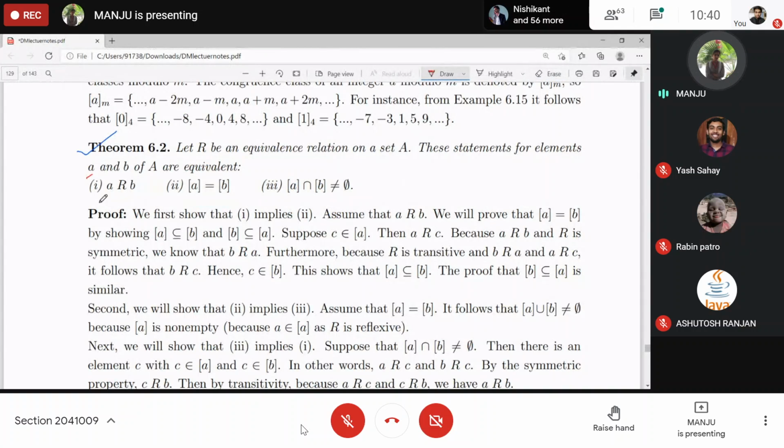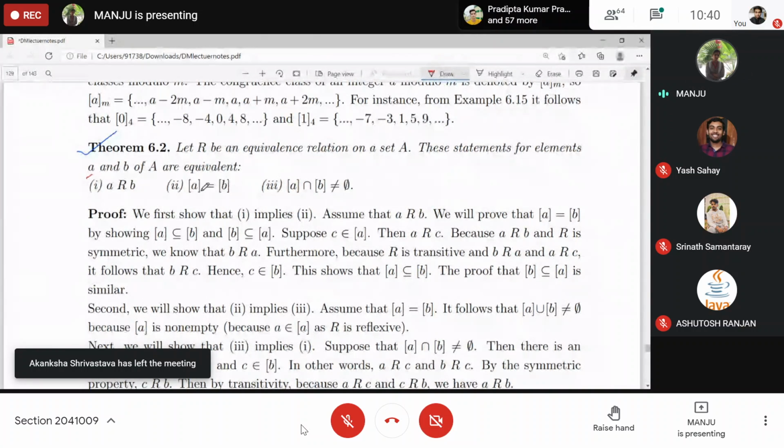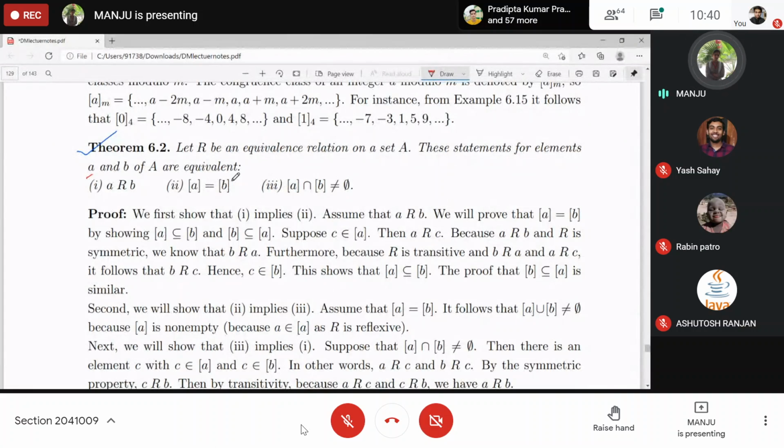So we have just assumed A is related to B and shown that the equivalence class of A is a subset of the equivalence class of B, and the equivalence class of B is a subset of the equivalence class of A. So the equivalence classes are equal.